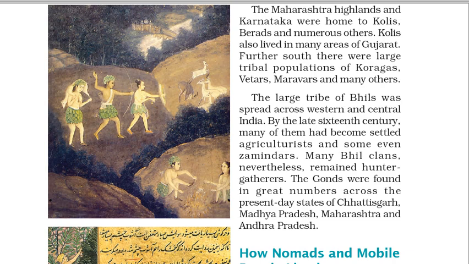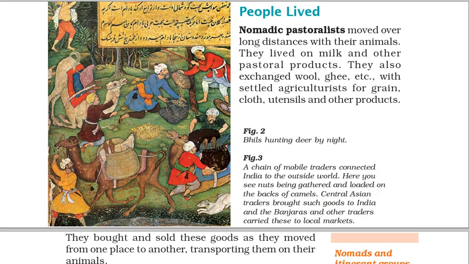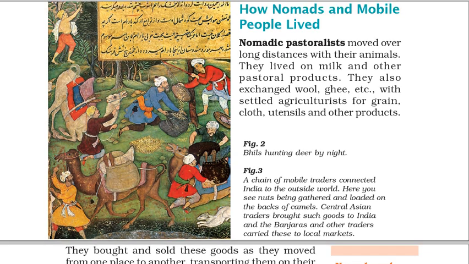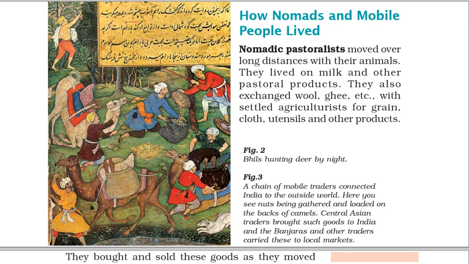Fig. 3. A chain of mobile traders connected India to the outside world. Here you see nuts being gathered and loaded on the backs of camels. Central Asian traders brought such goods to India and the Banjaras and other traders carried these to local markets. How nomads and mobile people lived. Nomadic pastoralists moved over long distances with their animals. They lived on milk and other pastoral products. They also exchanged wool, etc., with settled agriculturists for grain, cloth, utensils and other products.